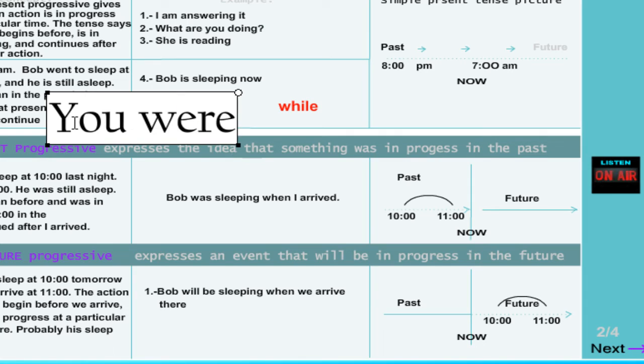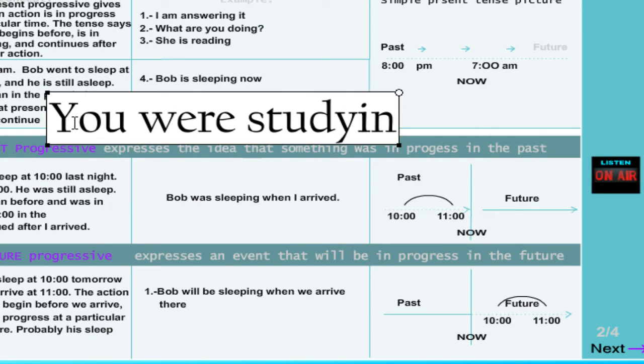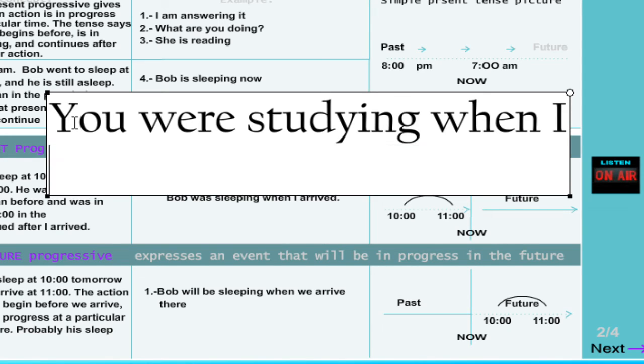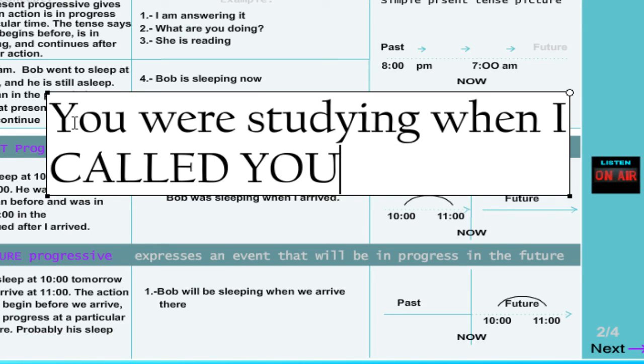So we can form a lot of examples. You were studying when I called you. It's in capital letter, yeah? You were studying when I called you. So this is very simple. It's not difficult for beginners. No es difícil para los estudiantes que están iniciando porque es el verbo to be, es el ing que hay que colocarle al verbo que está en progresivo.